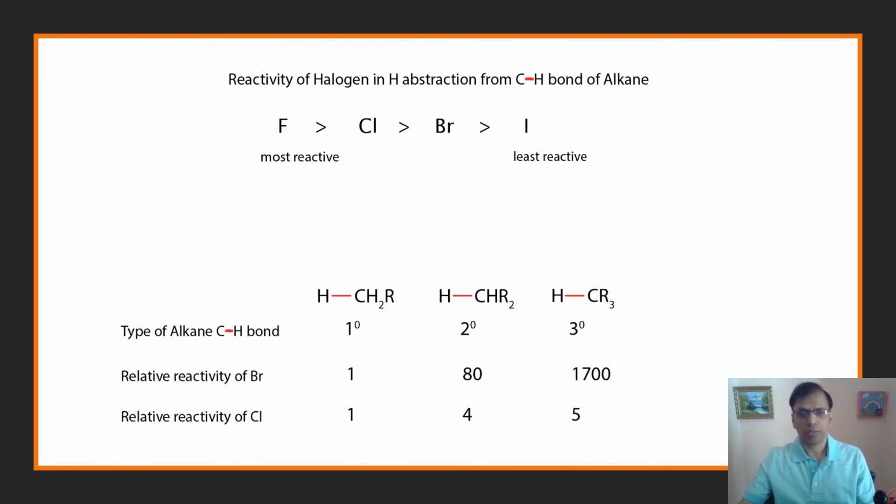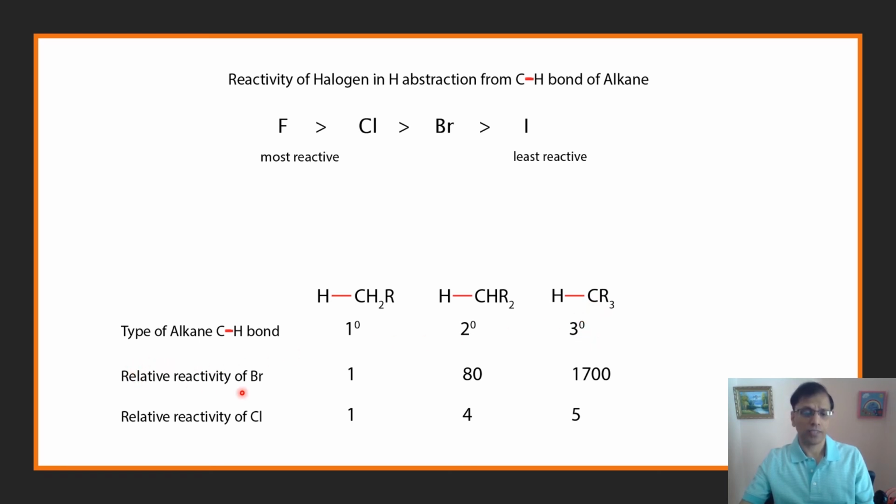In this table, I have the type of alkane bond. It can be a primary CH bond on a primary carbon atom, then a secondary carbon because it's attached to two alkyl groups, and then a tertiary hydrogen because it's attached to a tertiary carbon.